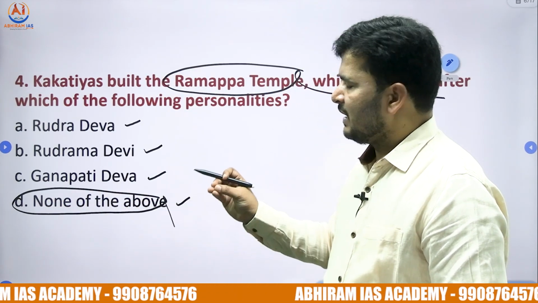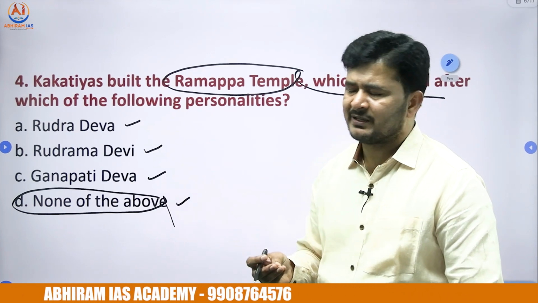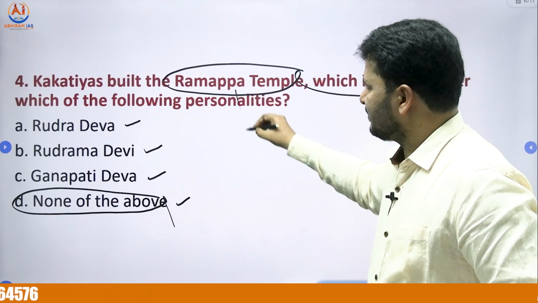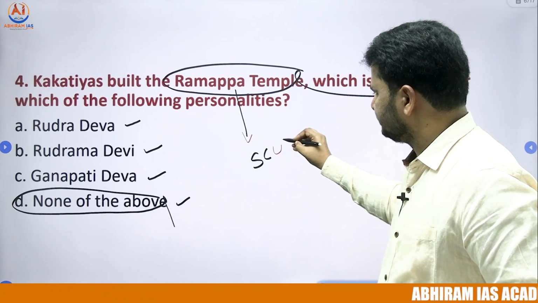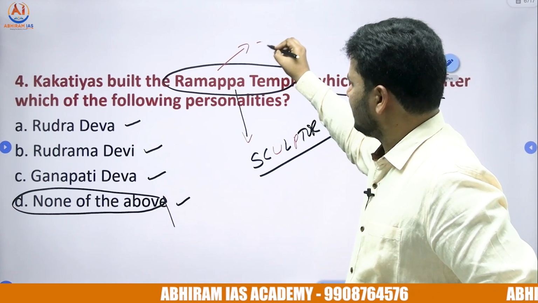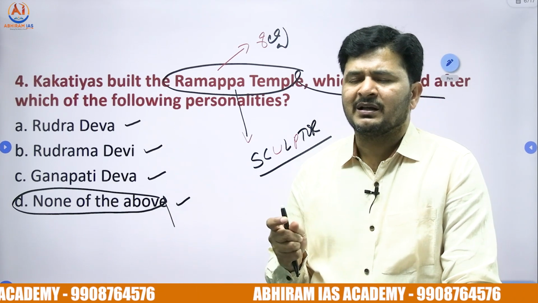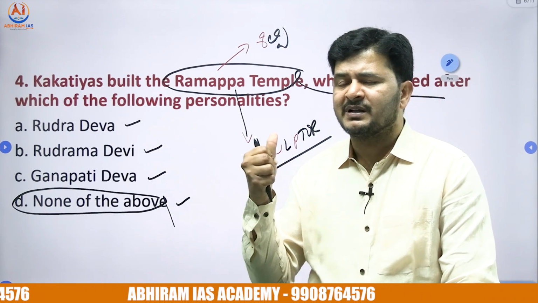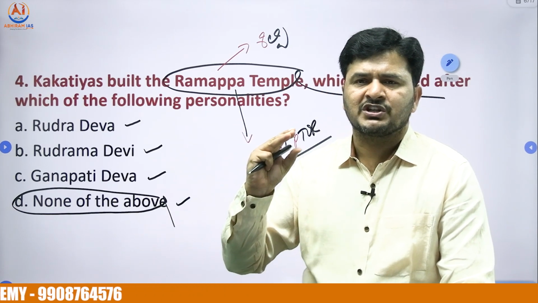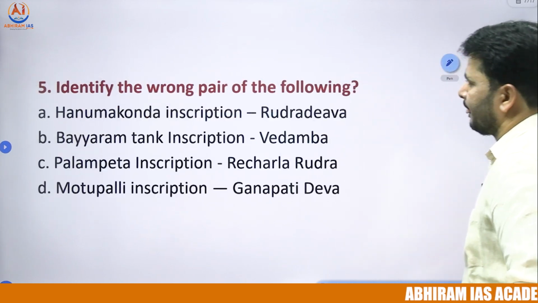The question is on whose name the temple was given. It's basically a Shiva temple, the Ramappa Shiva temple, otherwise called the Ramappa temple. The temple is named after its sculptor, Ramappa. Ramappa is the name of the sculptor. In Telugu we say Shilpi. Perhaps in India it is the only temple which is named after a sculptor. So the right answer for the fourth question is option D.